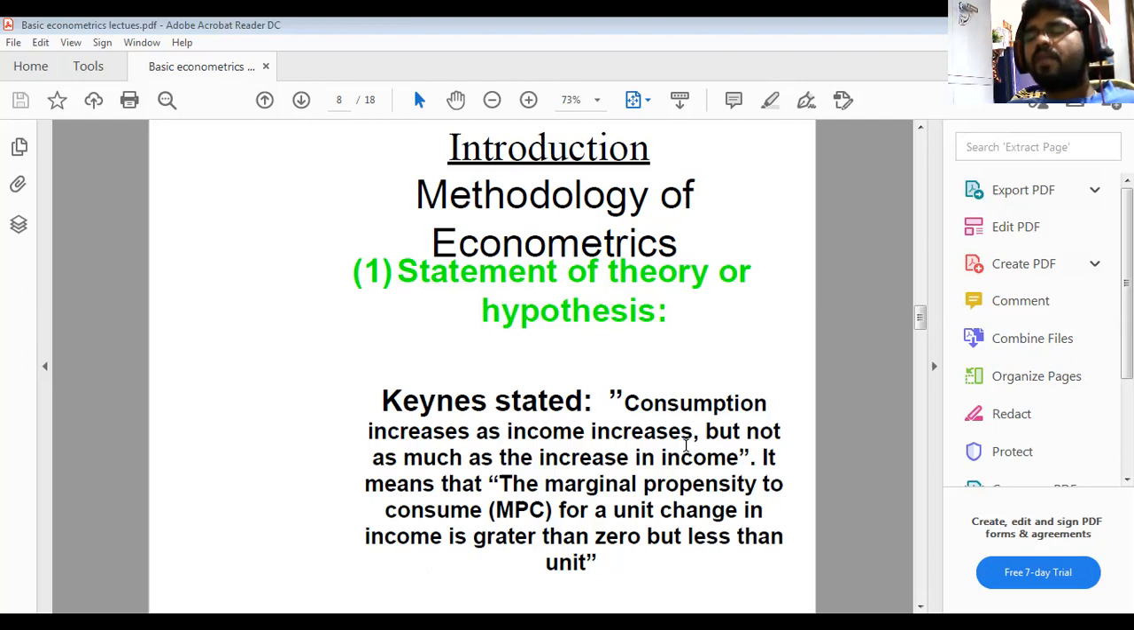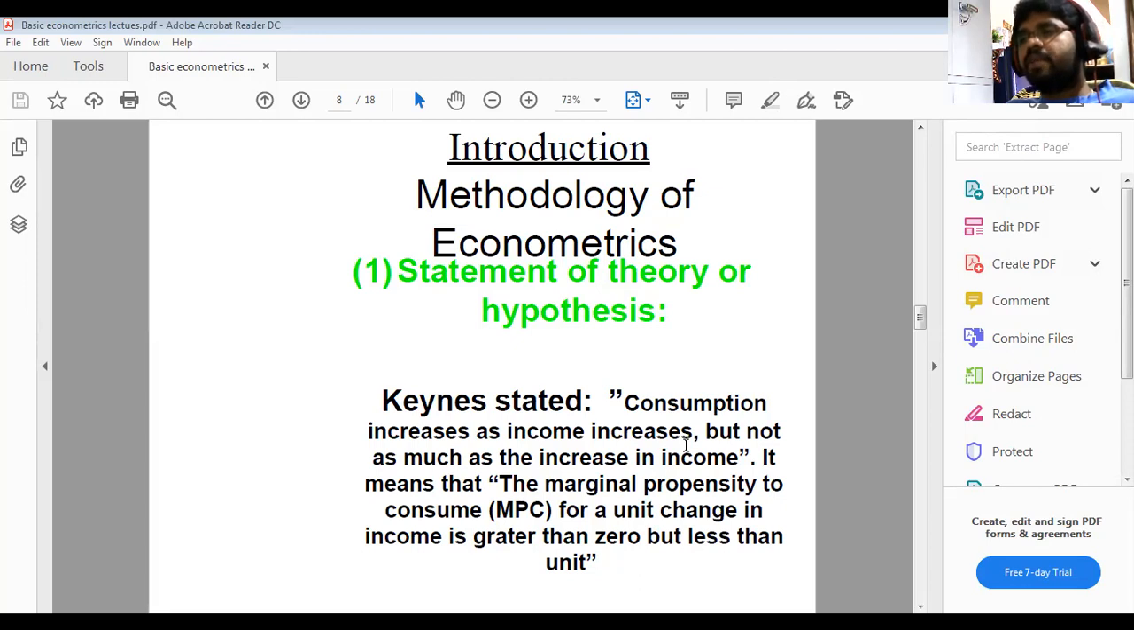Simply, when our income increases from 1,000 to 2,000, our consumption may increase from 500 to some 800 or 900. But according to the Keynesian theory, the proportionate change in income is not the same as the proportionate change in consumption. The proportionate change in income is higher than the proportionate change in consumption. In simple language, the increase in income is higher than the increase in consumption. That is what Keynes stated.